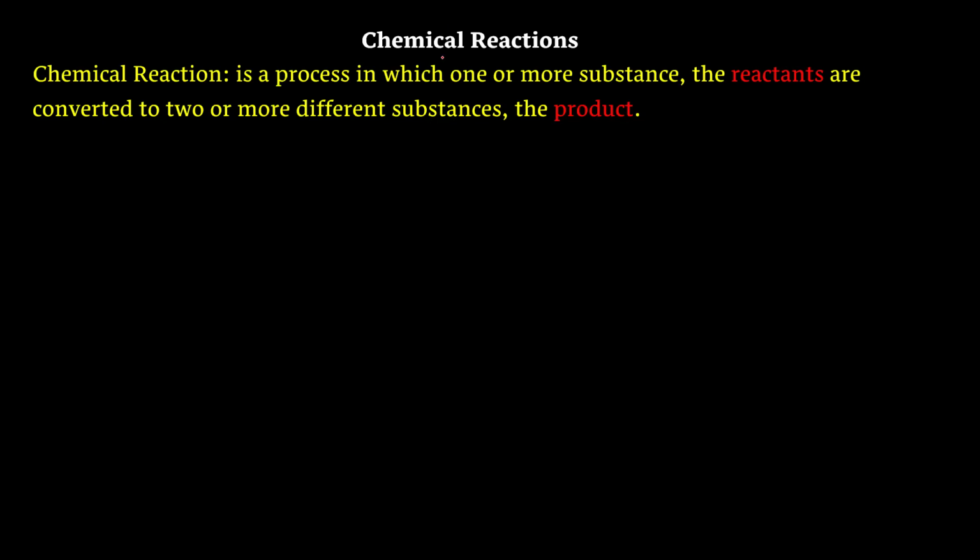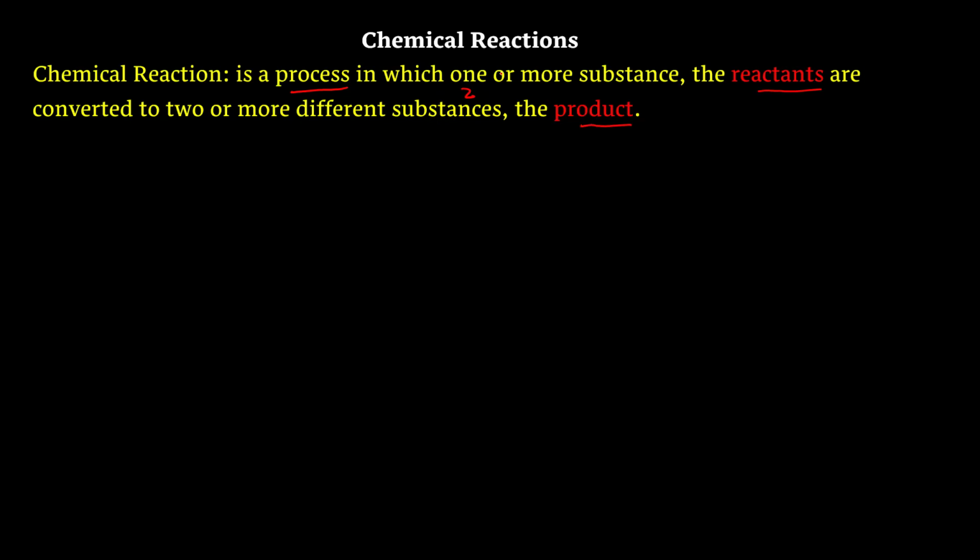First we will know what a chemical reaction is. We can say that a chemical reaction is a process in which two or more substances are converted to two or more different substances. The substances that are going to convert are called the reactants, and the substances that come after the conversions are called the product.